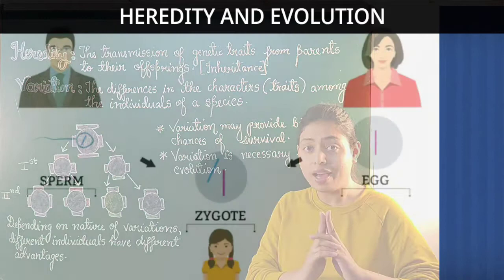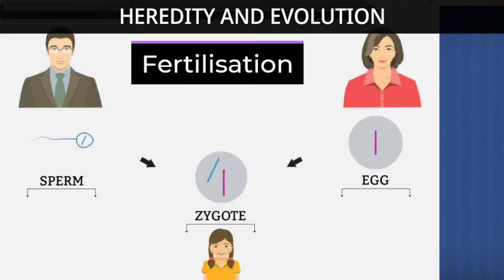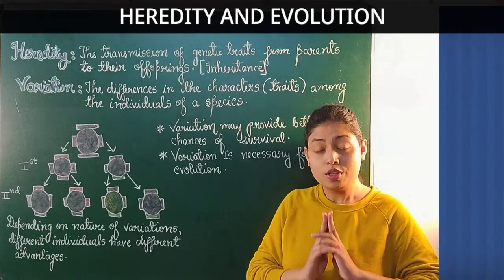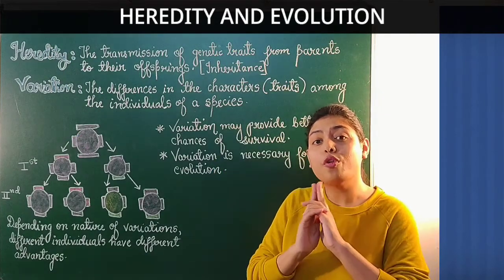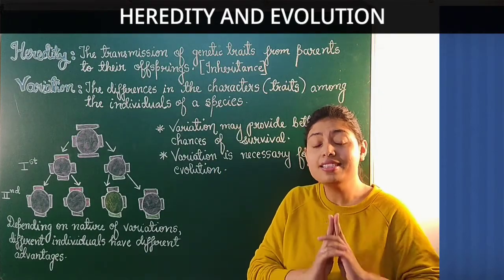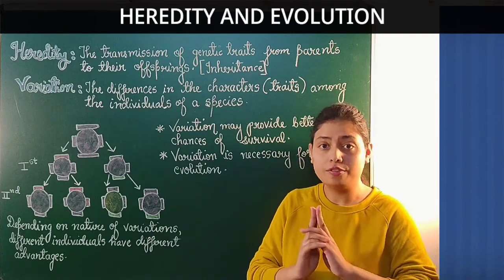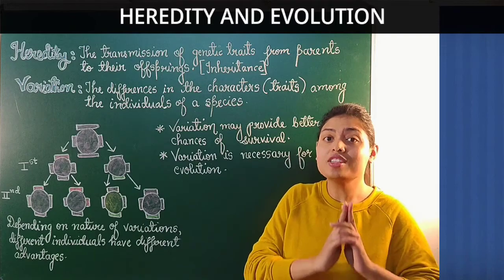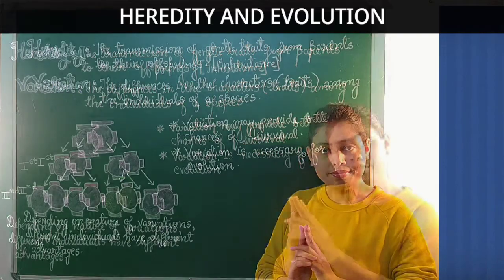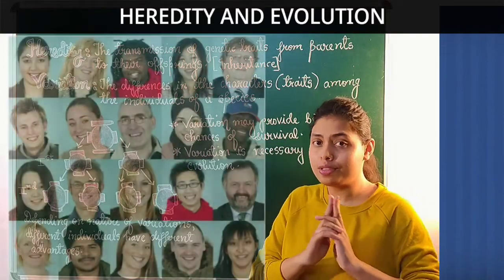We all know that in sexual reproduction, fertilization takes place. And what is fertilization? Fusion of ova with sperm. So, the nucleus of ova and sperm carries the genetic information from mother and father respectively, which then gets transferred to the offspring.